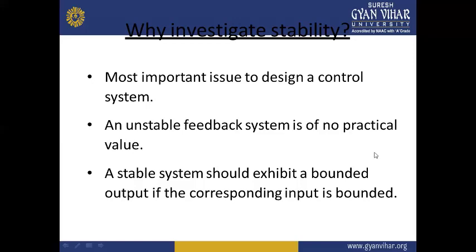The stable system should exhibit a bounded output with the corresponding input being bounded. For example, we have a fan, as I gave the example in the beginning, with a speed controller and a sensor. If there is an issue in the tachometer, it will not give us the correct speed.